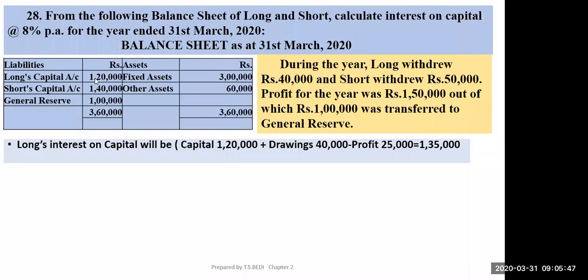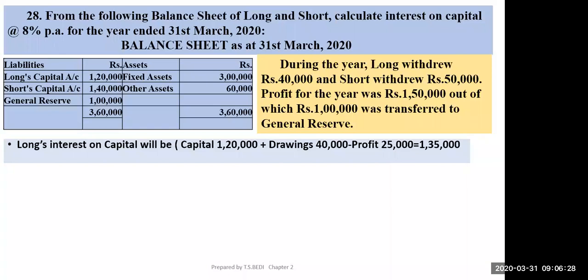Yes Shivansh, what didn't you understand, son? Tell me. Look, you have been given closing capital. In the balance sheet, the capital given is the closing capital, that much is clear, right? This is the capital as at this date, so 1,20,000 is the closing capital, and interest is always given on the opening capital. Means during the year whatever capital is used, you will allow interest on that capital. So 120, and he made drawings out of this 120. So total capital would be 160. It was 160, out of which he withdrew 40,000, and only then it became 120. And in it profit was credited, so it will be subtracted.